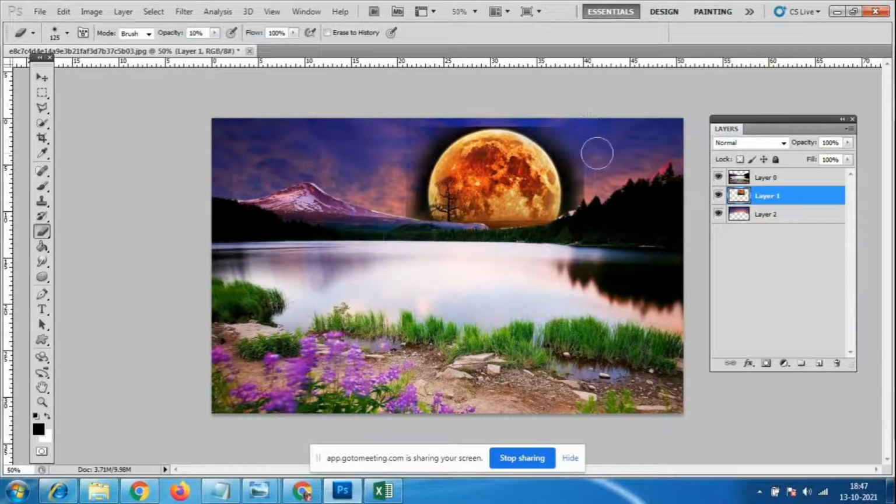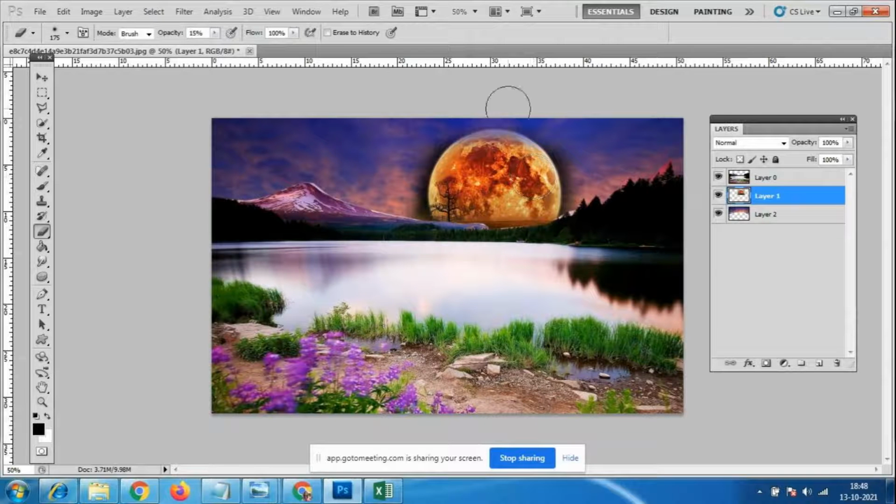Slowly we click and it will get erased. We don't want any sharp edges over here, so we have to make the image natural and match with the scenery. We can give a little more opacity, 15% also.